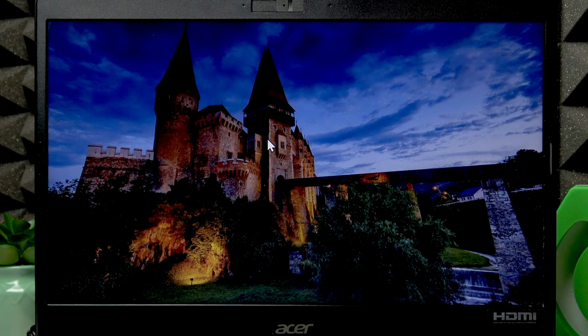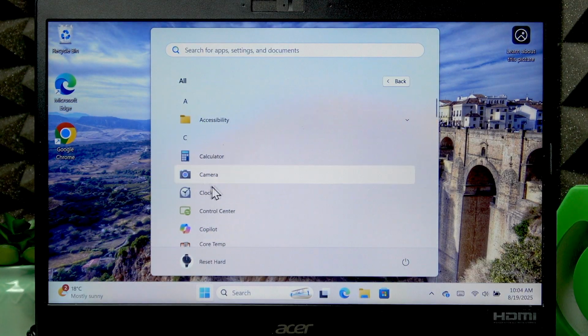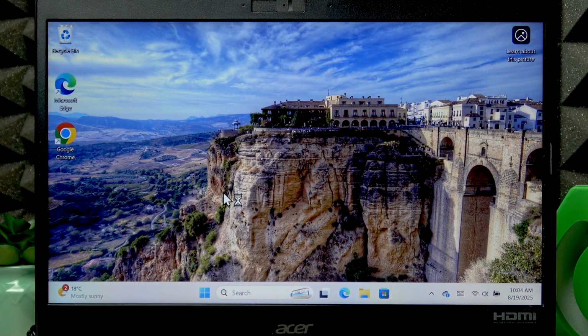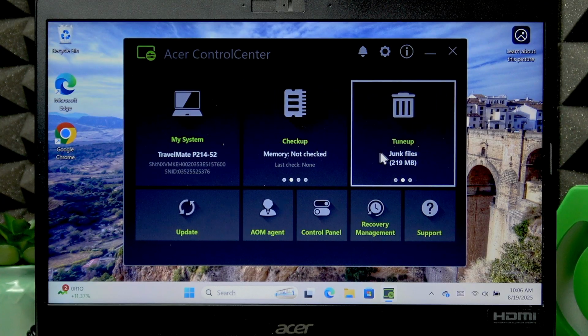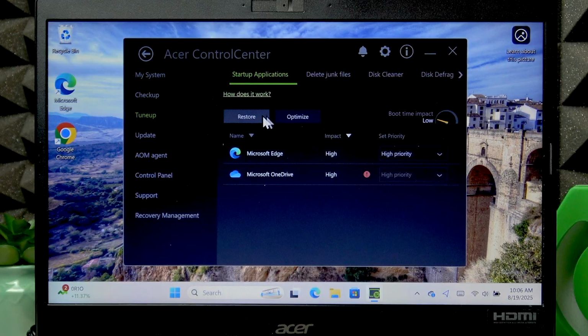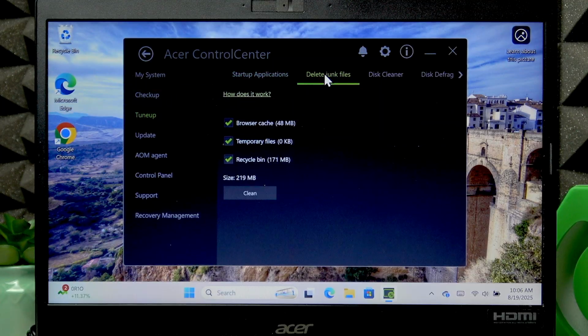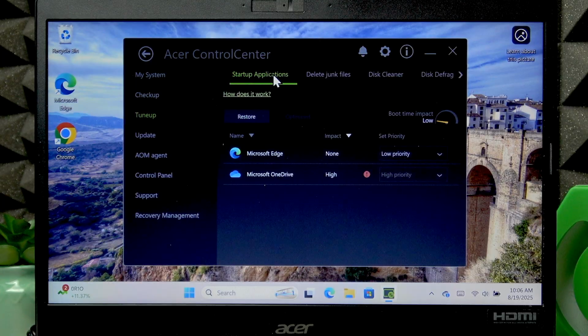Okay, let me reopen this application. And once you open this application, first go to this tab. Here, go to Startup Application, click Optimize. This way you will also optimize your startup applications and make your device work better, and also your battery will be less burdened.